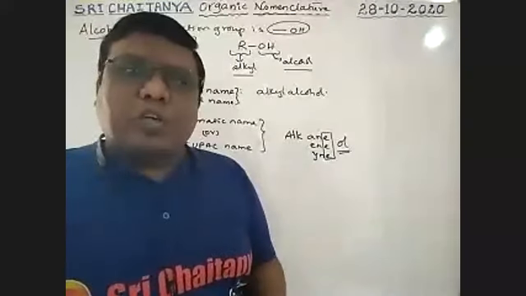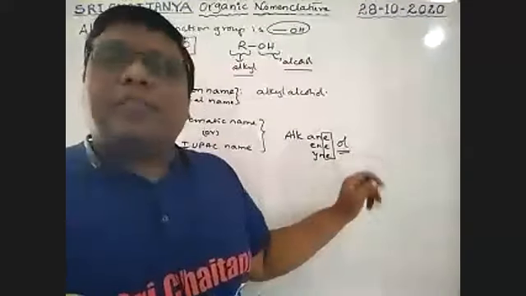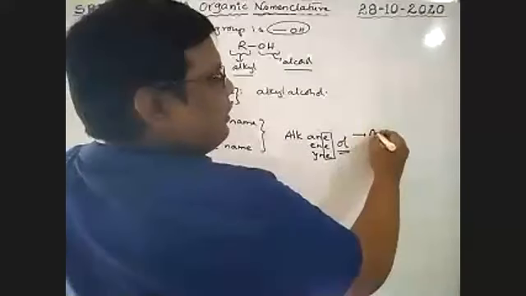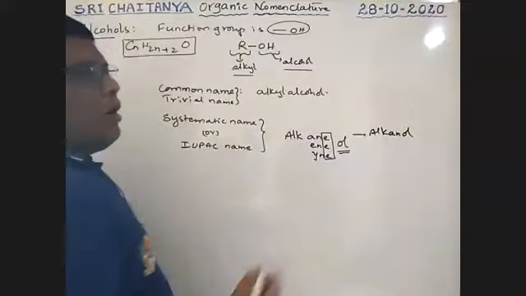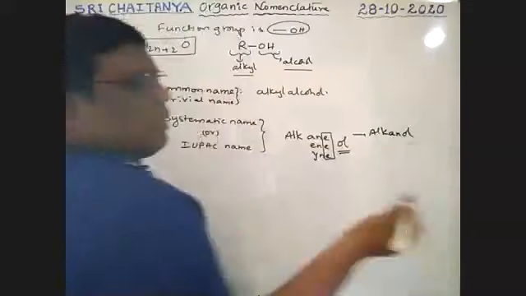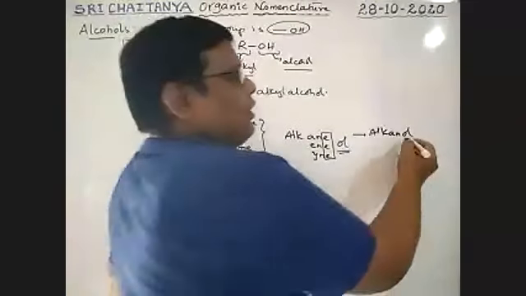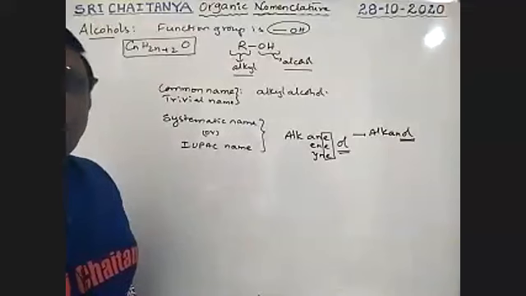If OH is the functional group, those are nothing but alcohols. In the IUPAC system, those E are replaced with OL. So alkanol, this is ANOL. Alkanol is the name, or alkenol or alkynol. That is the IUPAC naming system, boys. So if OH is there, the name ends with OL, alkanols.